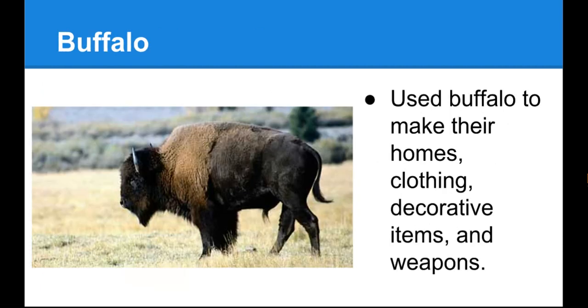The Great Plains Indians considered the buffalo sacred because it was so valuable to them. They used parts of the animal to make many things that they needed to survive. They used buffalo skins to cover their homes, which they called teepees. They also used buffalo hides to make warm blankets to wear in the winter. They would use buffalo skin to paint decorative portraits, which described important events from their history. Warriors even made shields from buffalo hides.